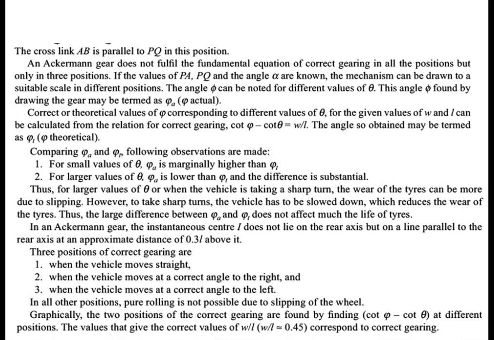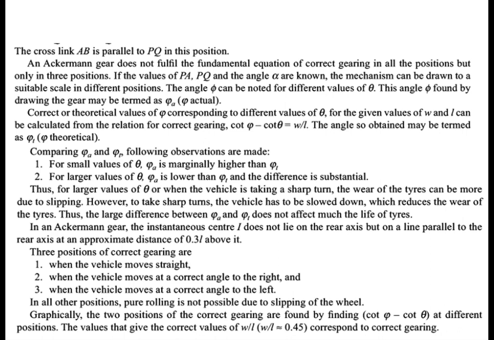So correct or theoretical values of phi corresponding to different values of theta for the given values of W and L can be calculated by the relation for the correct steering, what we saw in the last derivation, that is cot phi minus cot theta equal to W by L. The same thing here in the form of W and L instead of A by W, that is nothing but width by total length. So the angle so obtained may be termed as phi L, that is the theoretical part.